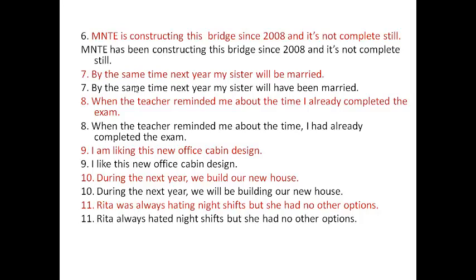So the sentence should be changed like: MNT has been constructing this bridge since 2008 and it's not complete still. So instead of is constructing, we should use has been constructing. Is constructing is a temporary action. Has been constructing means an action started when? In 2008. What is the progress? Still it is in progress, that is not completed. Okay, that's why it is changing like that.